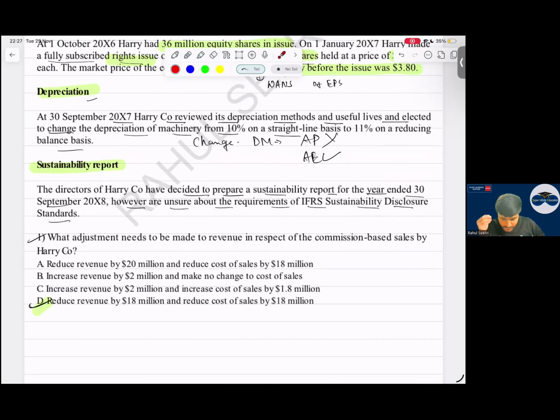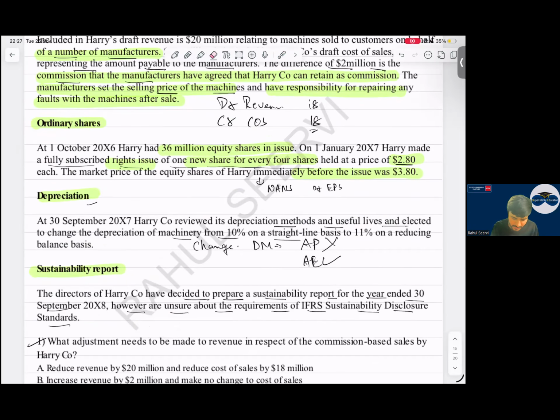A very easy and simple question. I have already explained here that of the 20 million, they can't recognize the full amount as revenue. They can only recognize the revenue relating to commission, and they have recorded the amount that relates to the commission. Yes, sir. Then chalo, the next one. The next part of the question.